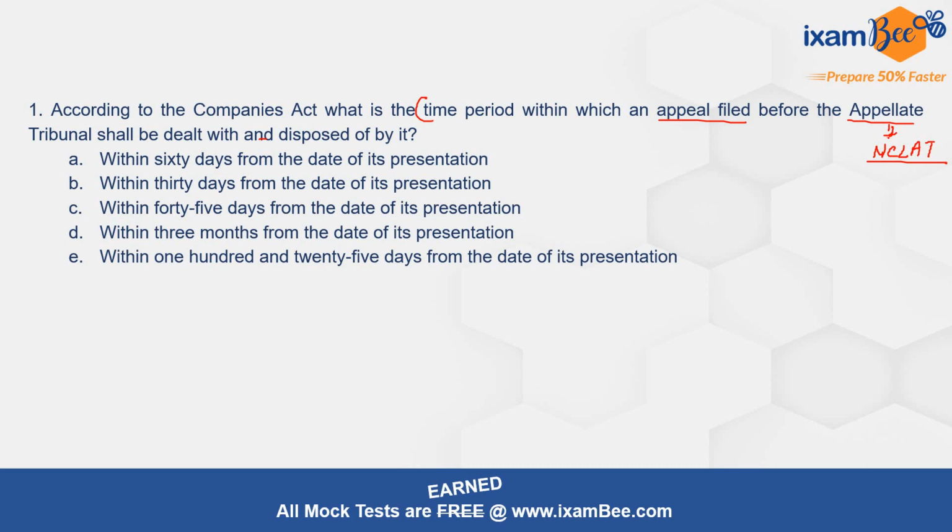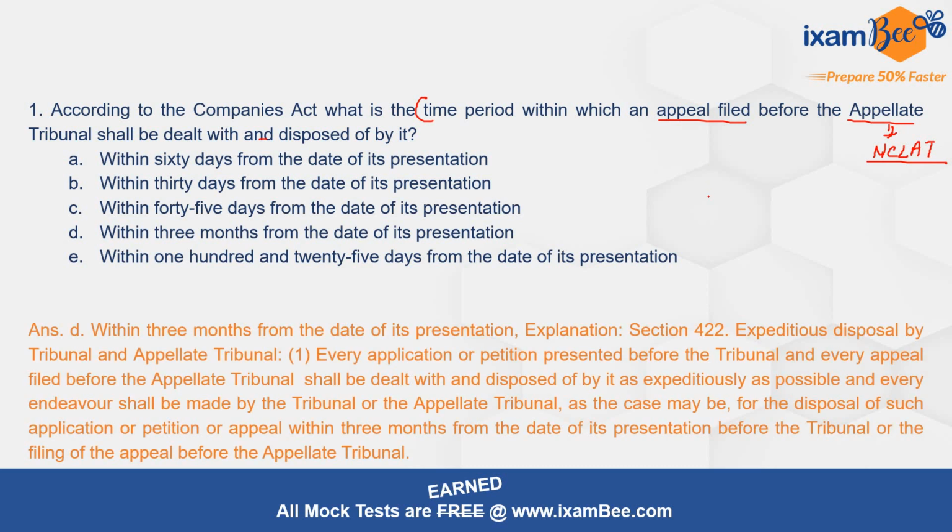And you can see the various options जो कि यहाँ अवेलेबल है, और इस पर्टिकुलर क्वेश्चन का करेक्ट ऑप्शन है डी, जो कि है within 3 months from the date of its presentation, जो कि हमारे सेक्शन 422 में दिया है, that deals with expeditious disposal by the tribunal and appellate tribunal, and it mentions the disposal of such application, petition or appeal within 3 months from the date of its presentation before the tribunal or filing of the appeal before the appellate tribunal.